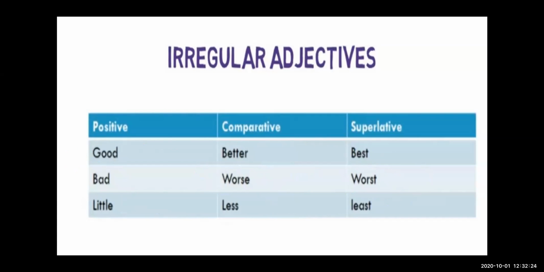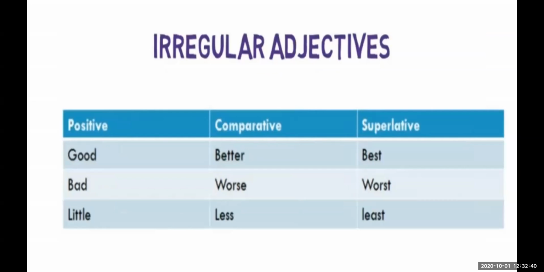Yes or no? Another example can be little, less, least. These are the examples of positive, comparative and superlative degrees. Okay, these all are the irregular adjectives. I hope you are understanding what I am saying. It's not very difficult, it's very simple and very easy to understand.